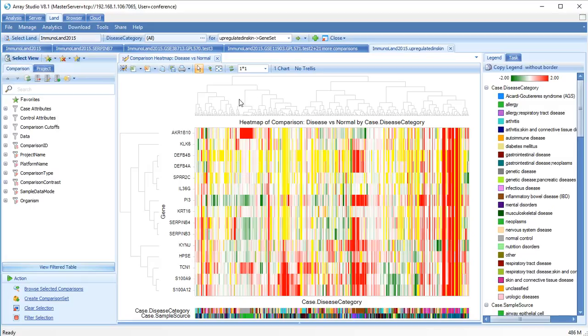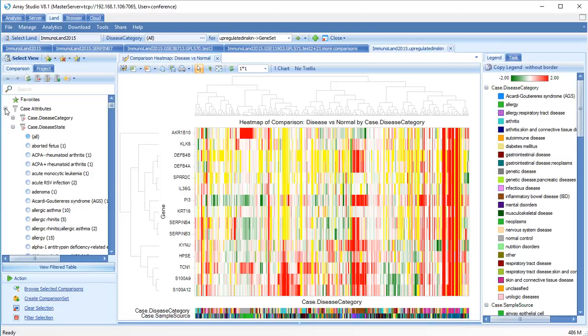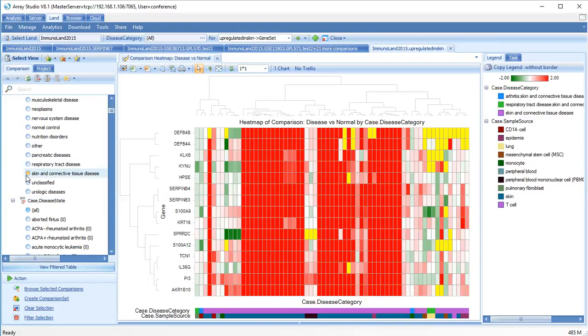This heat map shows each disease versus normal comparison with the relative expression for each of the genes we selected. Let's filter for disease category, skin, and connective tissue. This shows that our set of genes is consistently upregulated in skin and connective tissue disease.